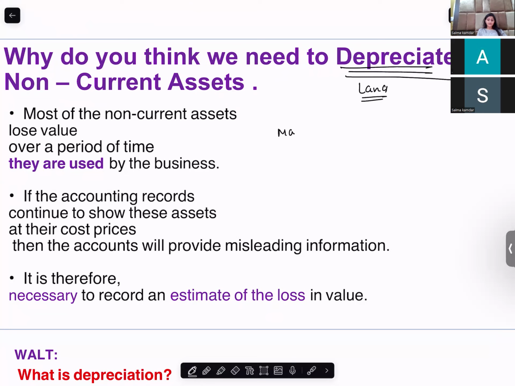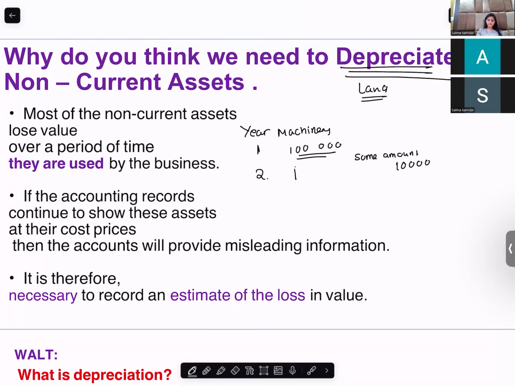Now what is the reason why we do depreciation? Say for example, I bought my machinery for 100,000. The cost of my machinery is 100,000 and I am in year 1. Are you with me? Yes. When I go to year 2, will the machinery still be of 100,000 or the value will decrease? The value will decrease. Okay, the value will decrease by some amount, and that some amount is our estimation because we do not know exactly by what amount the value decreases. I am giving you a random example. Say, for example, the value of your non-current asset is decreasing by 10,000.